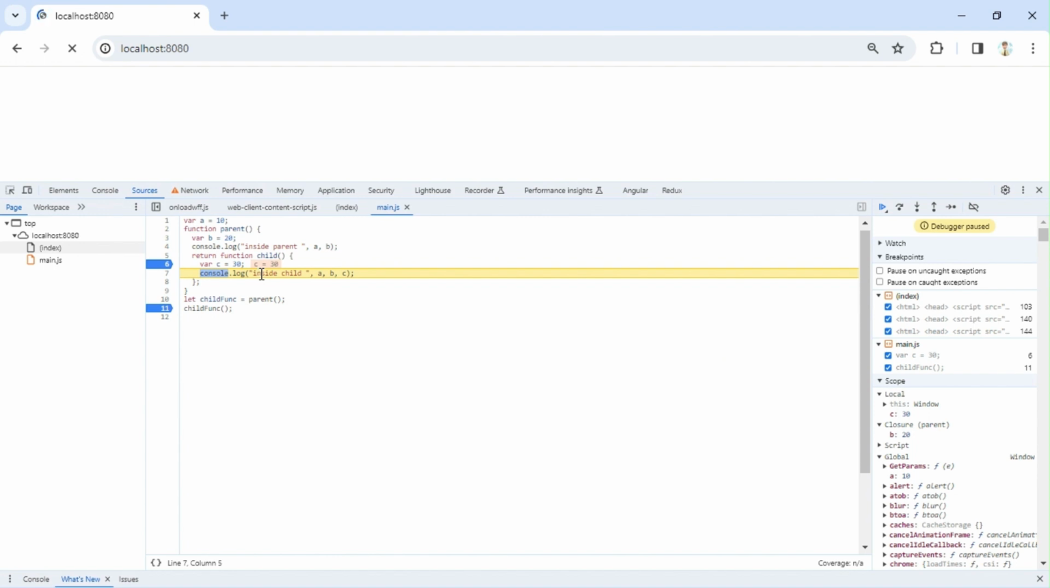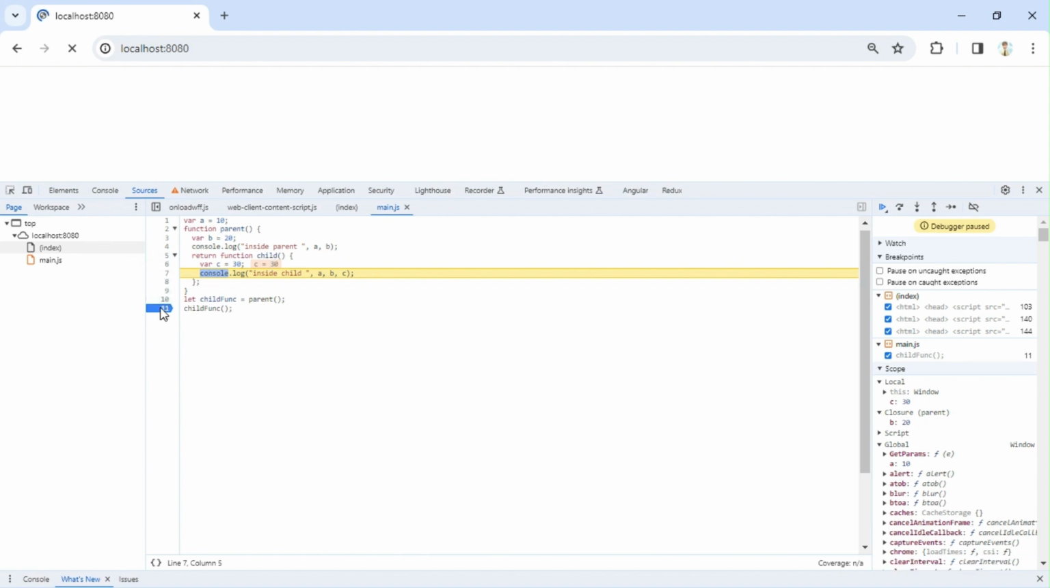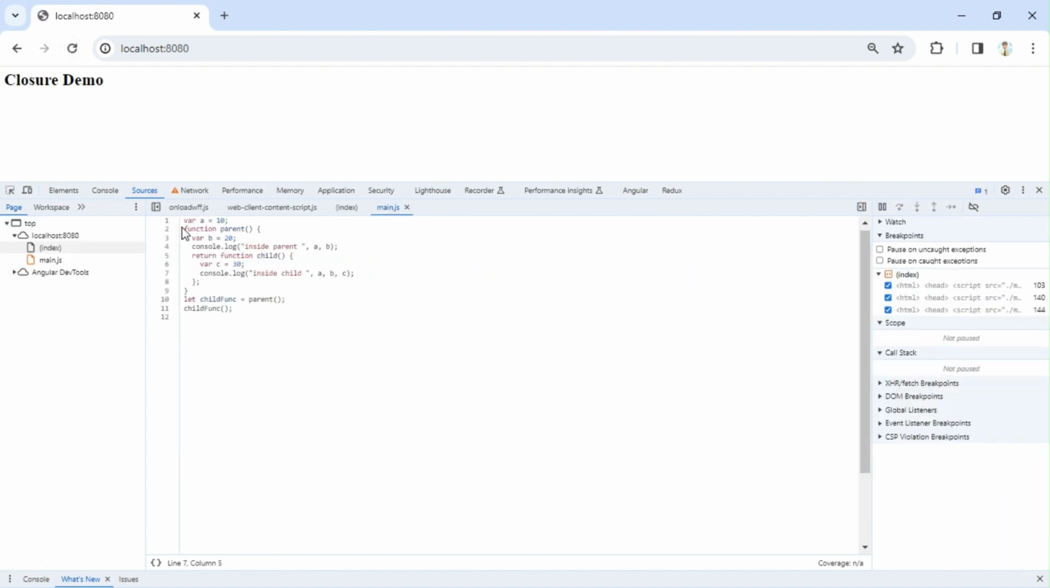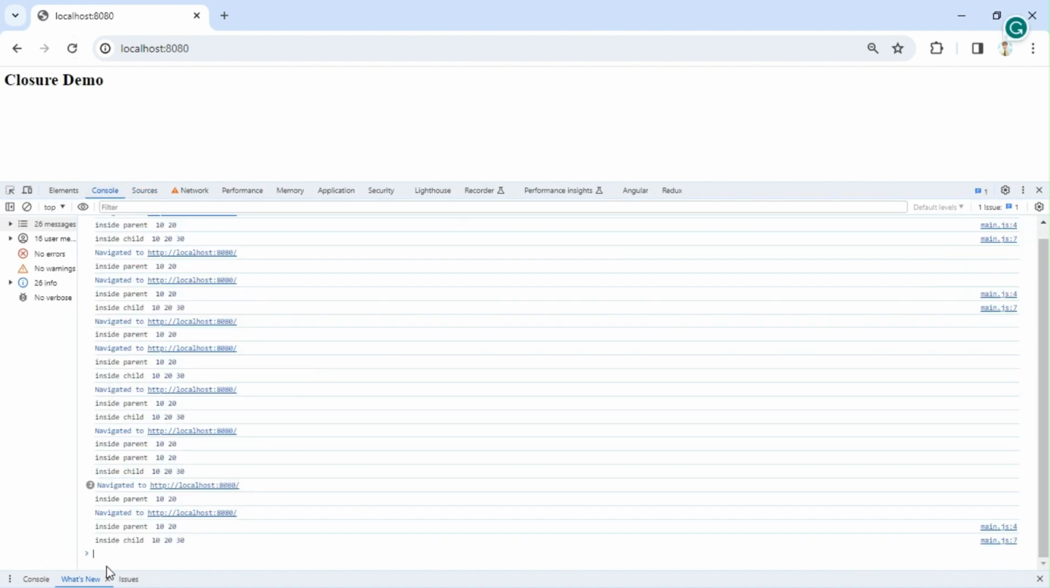If a function is returned from another function, the returned function will still remember its lexical parent state even after the parent function state is removed from the call stack. That is what we'll call a closure. Okay, now we'll do the complete execution, and we should still be able to get inside child, and we are still getting this value.